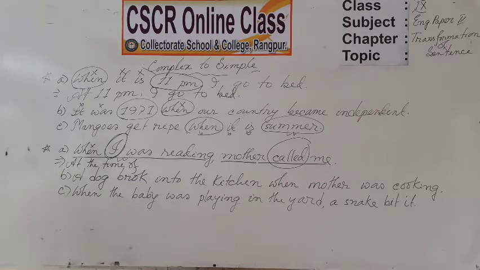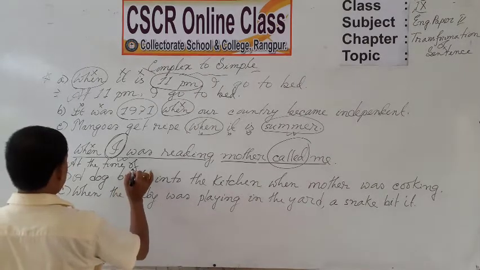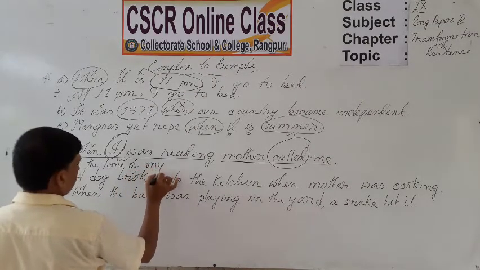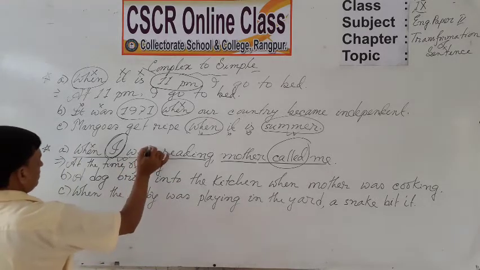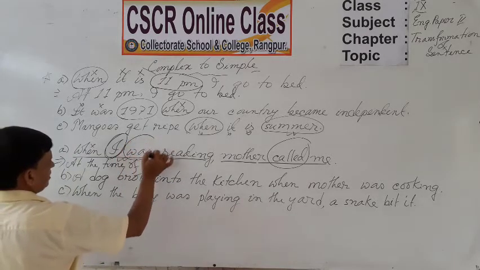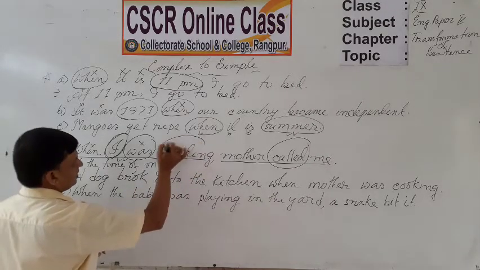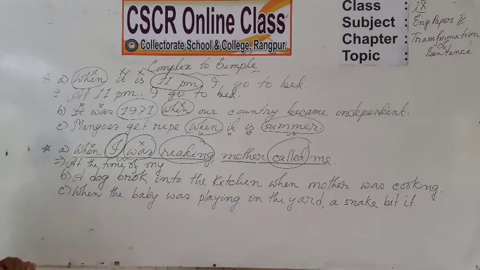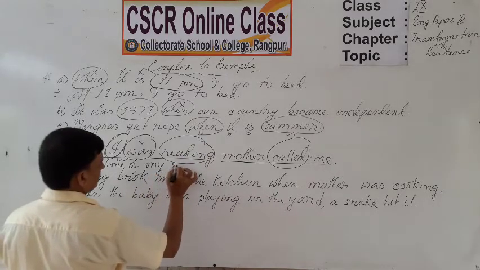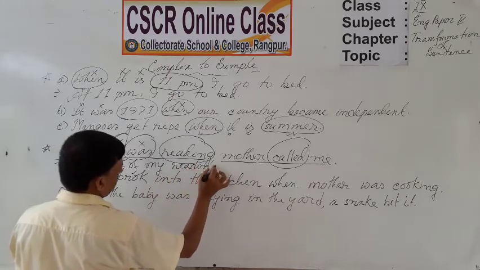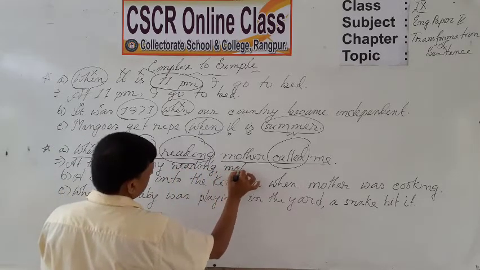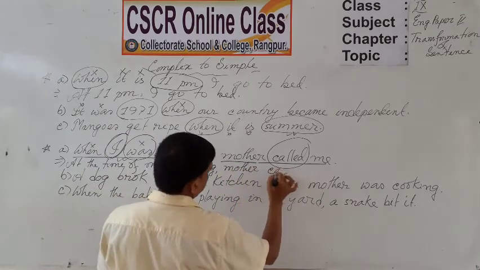So, dear students, I will take here my. Then you have an auxiliary verb here, but it will be deleted. Then you will take the present participle of the main verb reading that you already have here. At the time of my reading, at the time of my reading, mother called me.